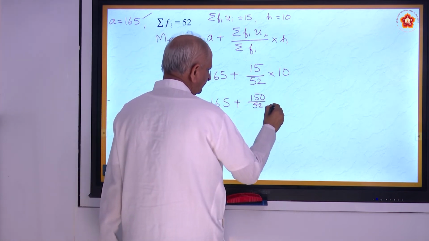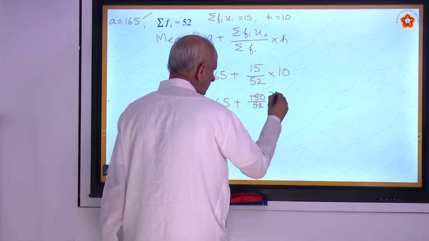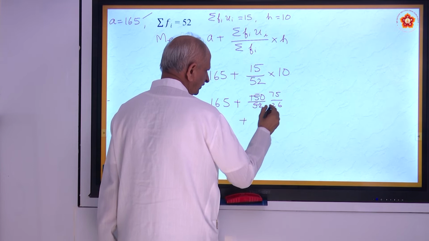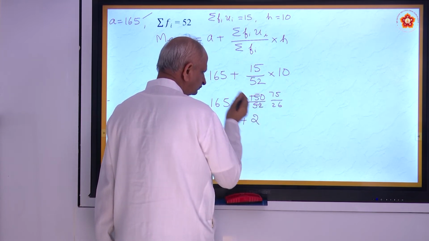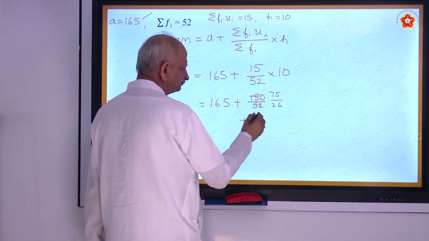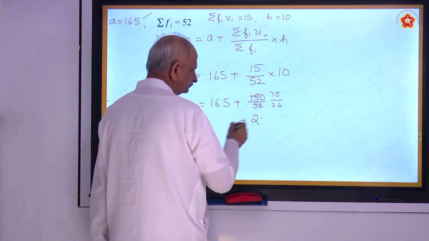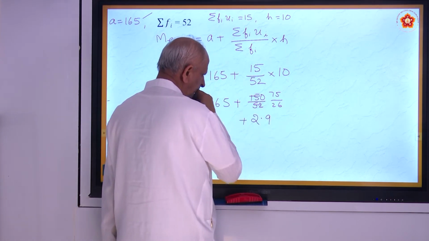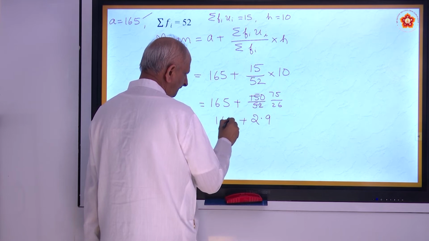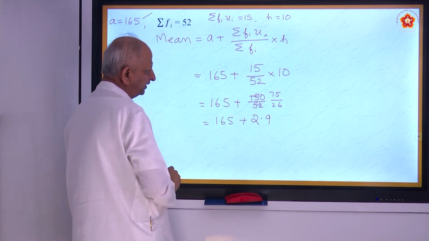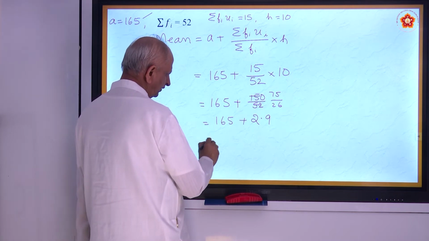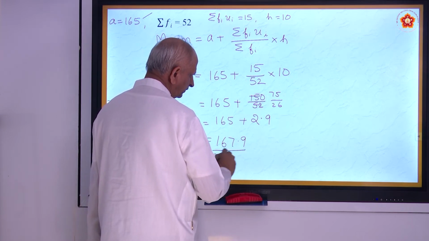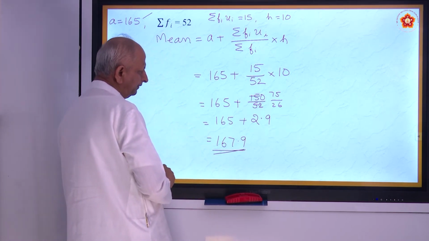Or if you cancel, 26, 75. That is equal to 26 2s are 52. Then 23 remains, 230, something like 9. So 165 plus approximately 9, you can say, that is 167.9. Okay, that is the mean.